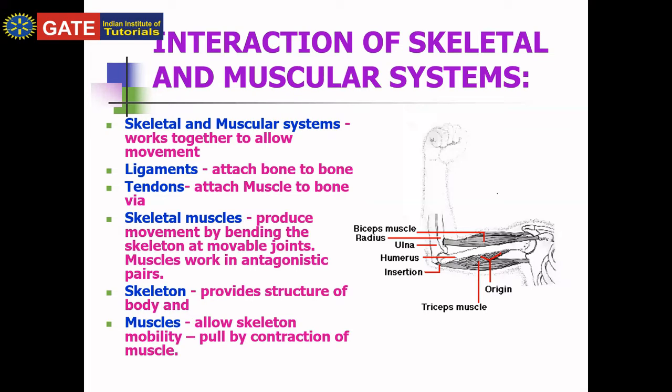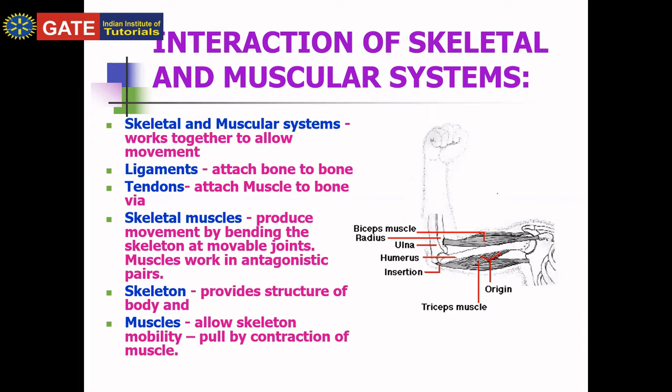Meaning both are working in opposite directions. Like insulin and glucagon. Insulin helps in maintaining glucose homeostasis. It will decrease the blood sugar, but glucagon is also a hormone, and it will increase the blood sugar. Both work as antagonists. One is decreasing the blood sugar and one is increasing the blood sugar. Okay. The skeleton helps in movement, and muscles help in contraction. One by one, we will study it.